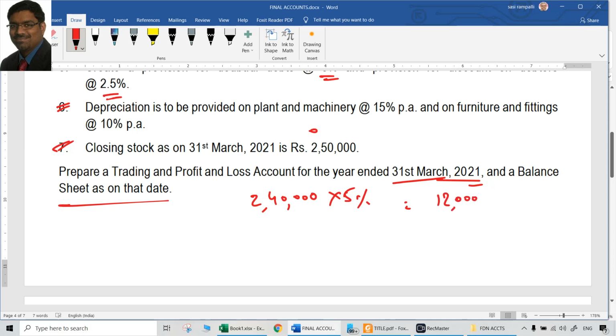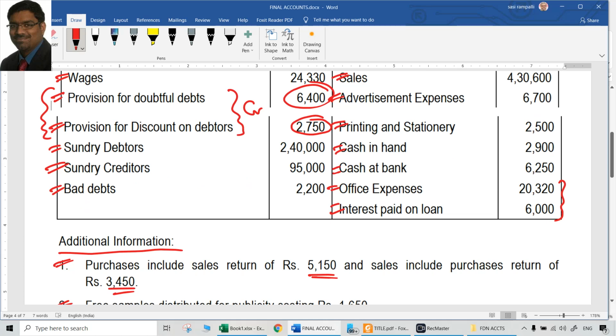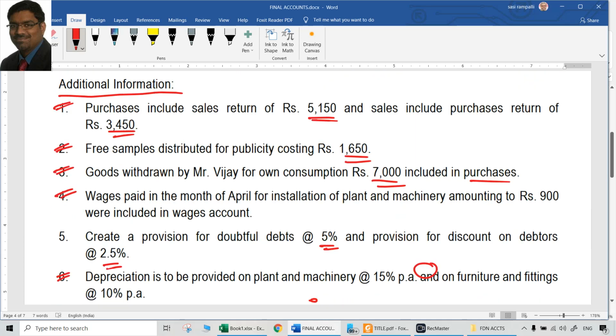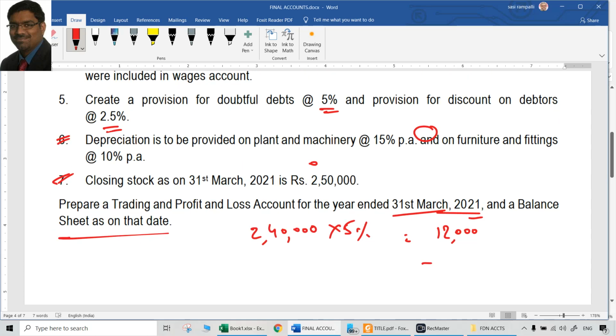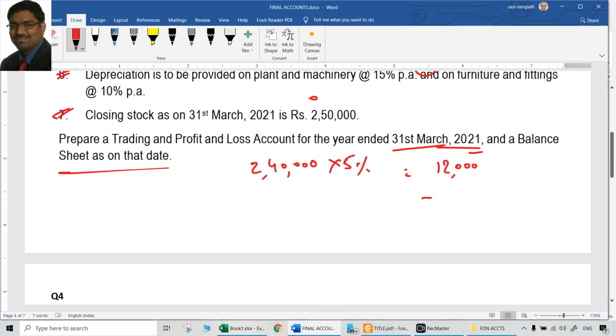But the point is, there is already a provision of 6,400 existing in our books of accounts. So how much extra provision do we need to provide? When you already have a provision of 6,400, the extra provision required will be only 5,600. So that is the provision that is required here. So now what will be the treatment finally? Okay, this is the calculation part. Treatment part, how will we do that?